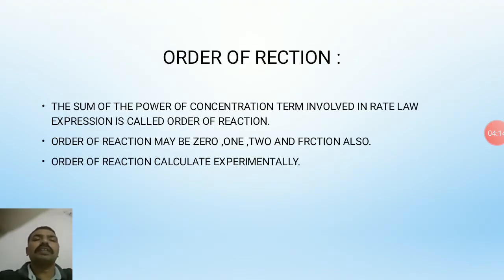Next, order of reaction. The sum of the powers of the concentration terms involved in the rate expression is called the order of reaction. Order of reaction may be 0, 1, 2 and fractional also. Order of reaction is calculated by experiment.